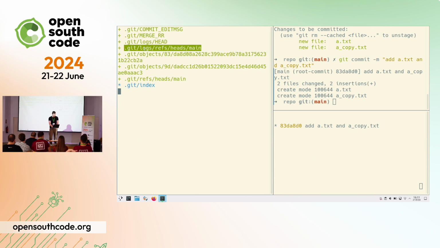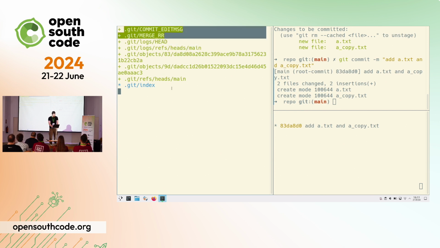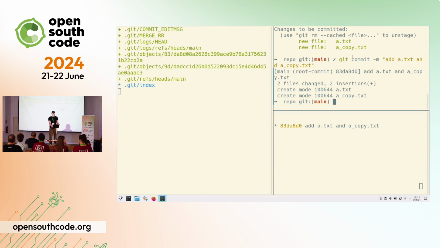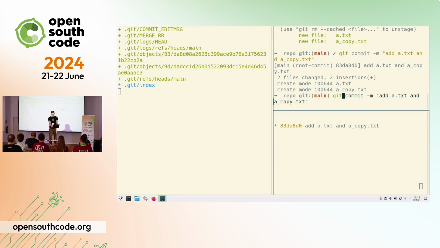Then there is a logs. It's not important for now, because every time you do an operation, it stores a line saying you moved from this commit to this one because of this reason. We are going to talk about it later. And these are just for UX reasons. So the important thing, again, is the Git objects directory. Because there were 2 objects being created. What are those? So let's try to print the type.